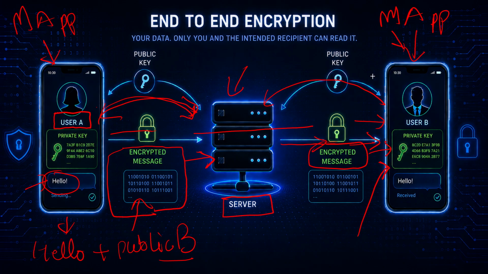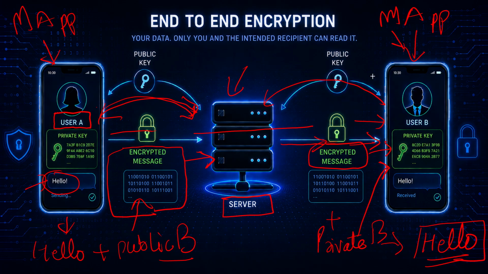The encrypted message and the private key of user B decrypt the message and show the user hello. In this way, the pair of public and private keys work together for end-to-end encryption.